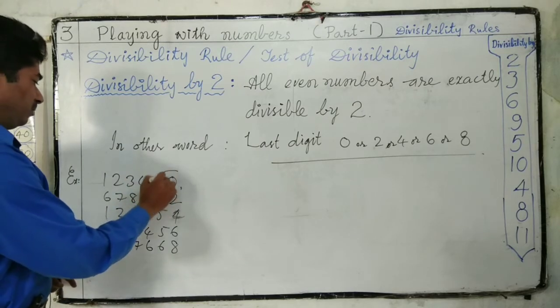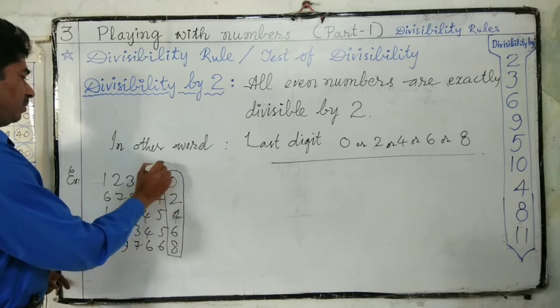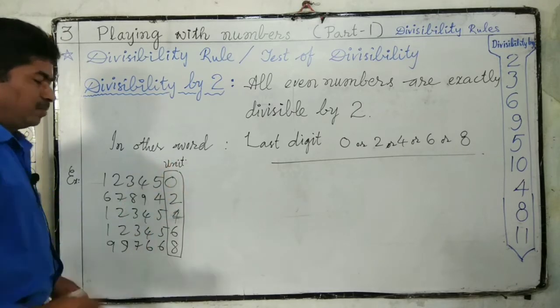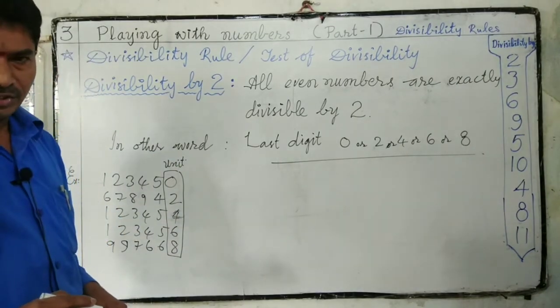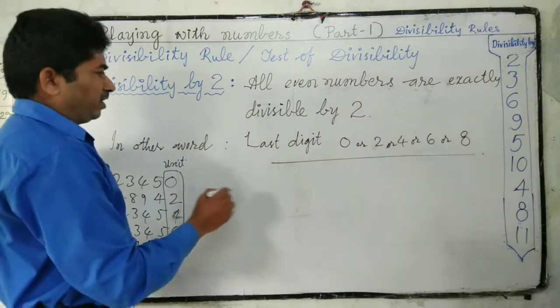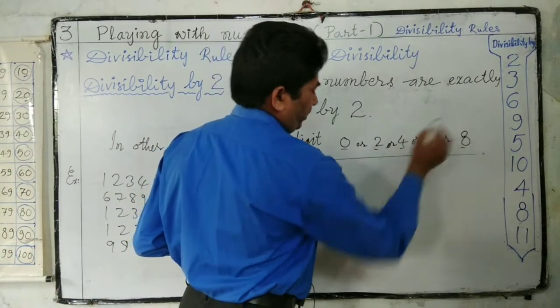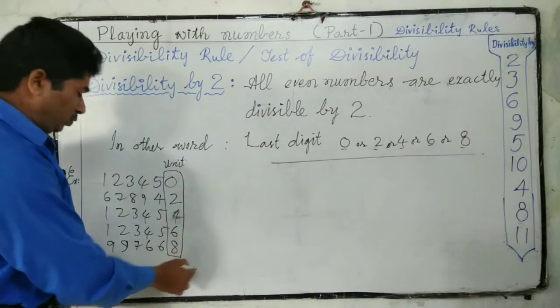We have to observe the unit digit only. This is the ones place or units place. If the unit digit is either of the digits 0, 2, 4, 6, 8, then the number is exactly divisible by 2.